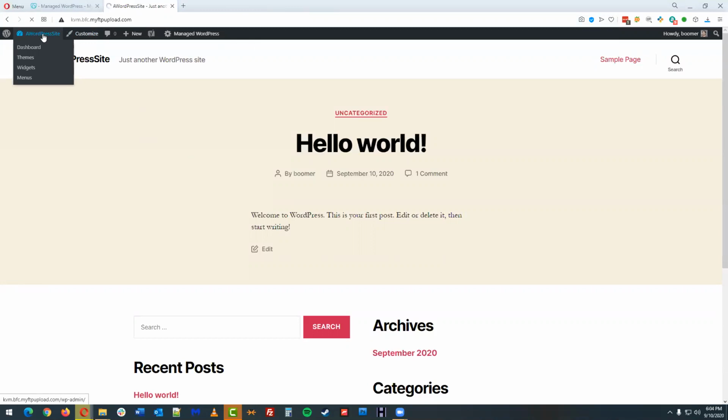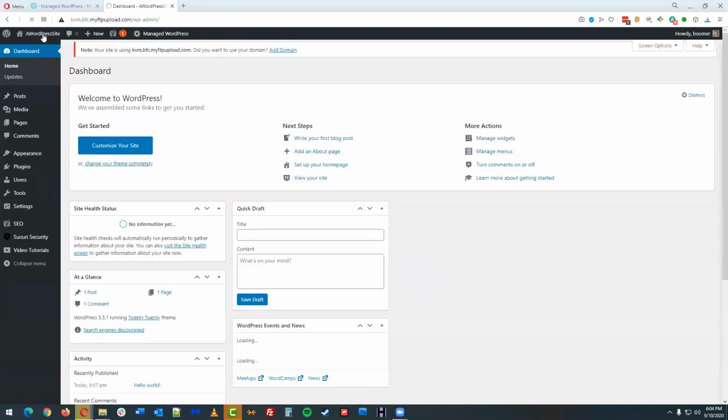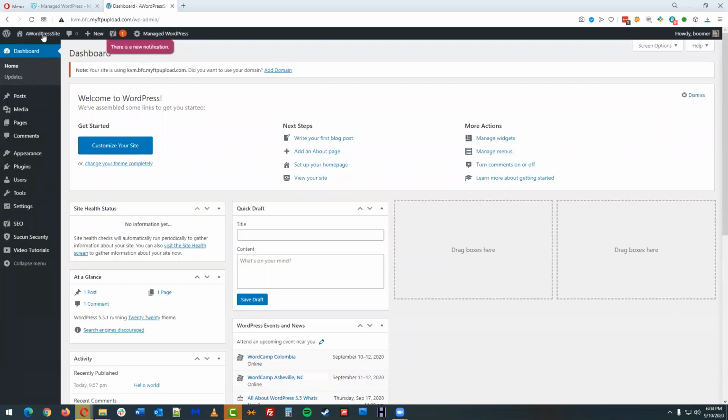And this is going to take me over to the admin side or the back side of the website. I might refer to it a few different ways, but essentially what we just looked at was the front side, or what visitors would see if they came to our website. And then now we're looking at the admin side or the back side of the site. This is called the dashboard.